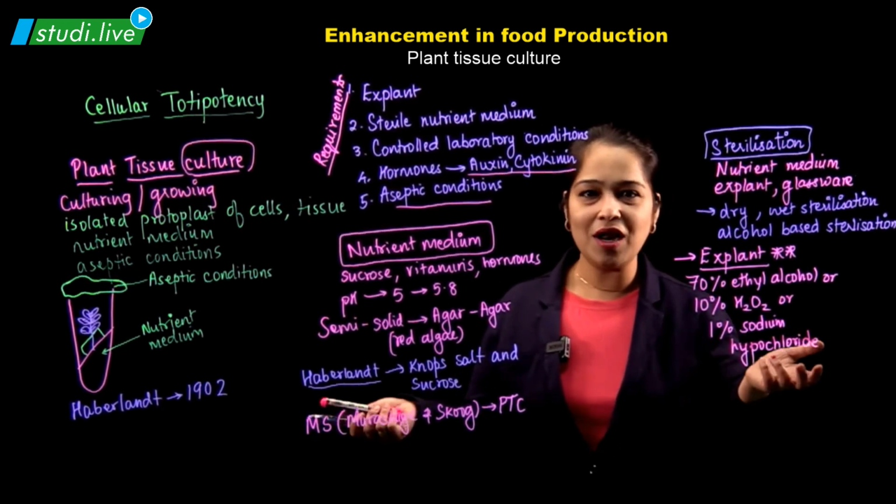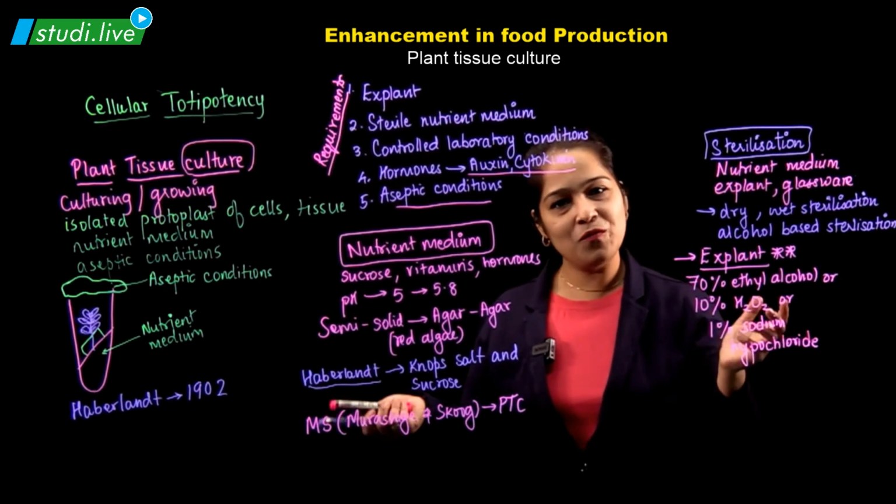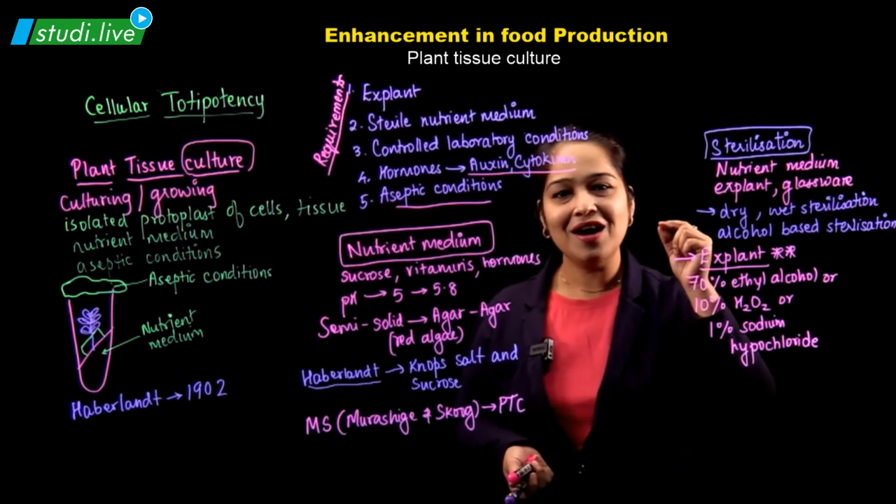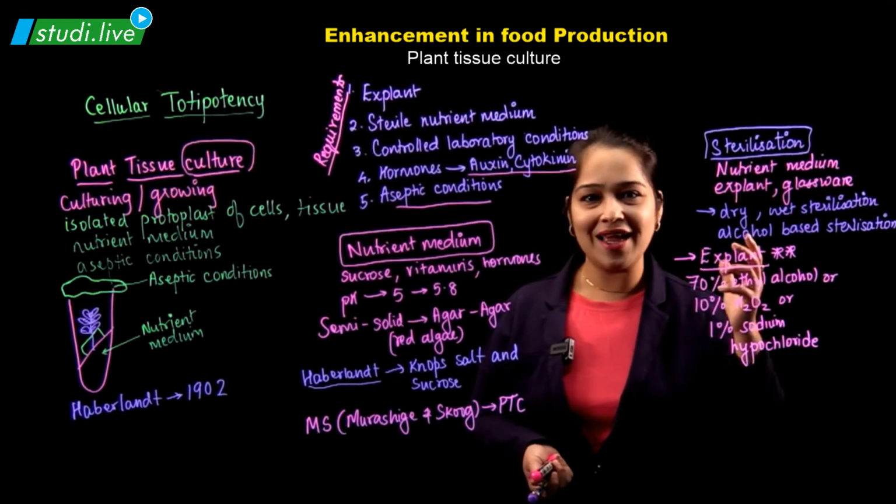So this was all about plant tissue culture, from where we can obtain an entire new plant by just taking a small part of the plant, which is the explant.